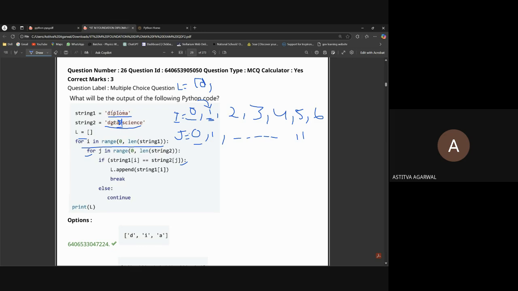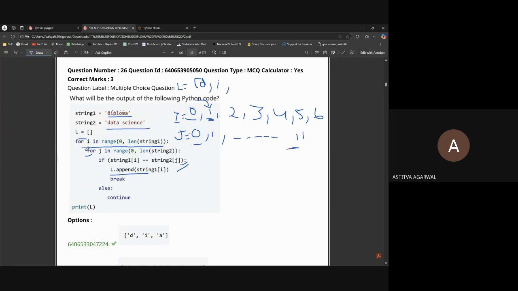It will check till it finds I. Yeah, there it is, I. So when the string of I is equal to string 2 of J, the statement will be true, and this will append I in the list. Okay, now it will check for P. See, there is no P in the given second string, so till J equals 11, nothing will happen.